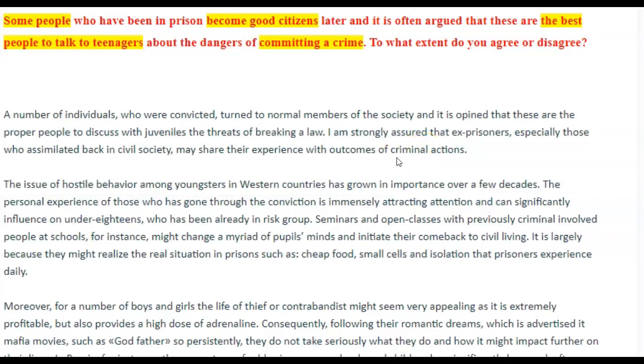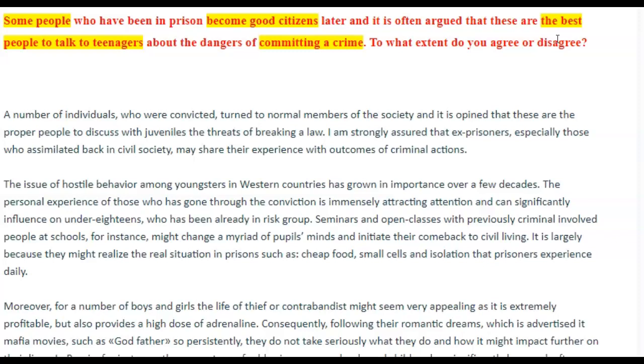Now let's talk about what else needs to be fixed here, grammatically and lexically, I should say. First of all, remember when I said here the best or the most appropriate? The reason is you even highlighted it, the best people. It's not whether they are good people or proper people, but if they are the most appropriate, the best people.